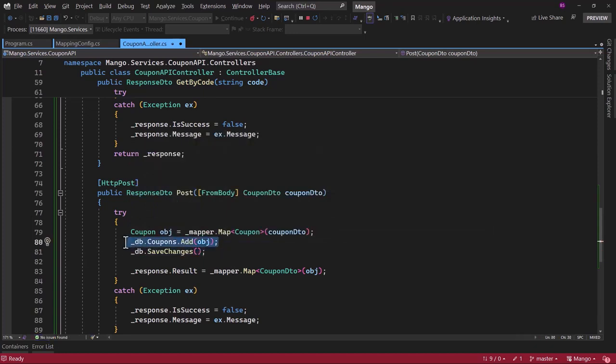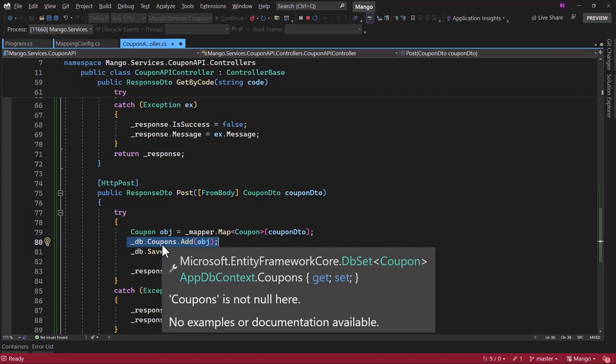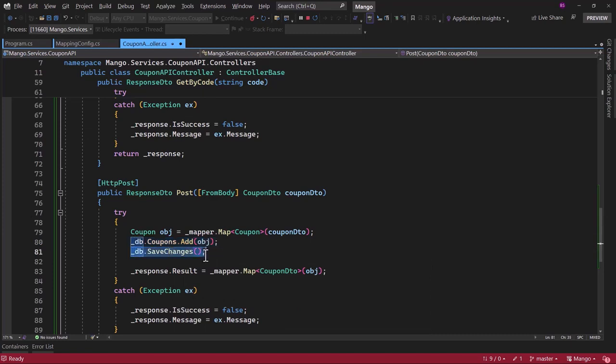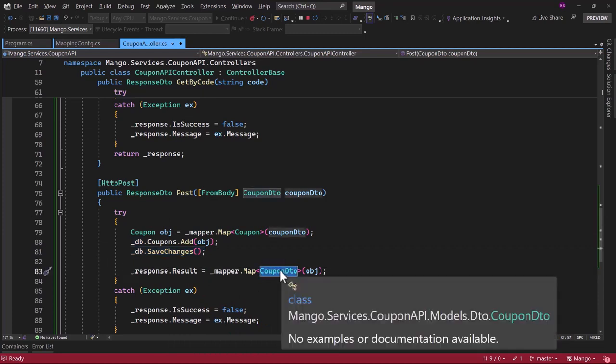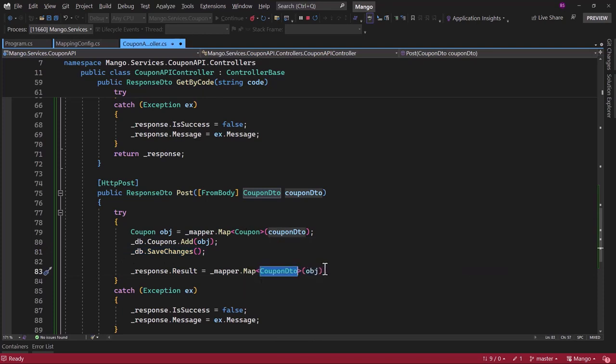In line 80 here, we are telling Entity Framework that hey, you have to add this record in coupon table. But on line 81, when we save the changes, at that point it will go to the database and create that record. So it is important to save the changes. Once you do that, when we return back, we will return DTO and not the coupon object, so we can map the obj back to coupon DTO.